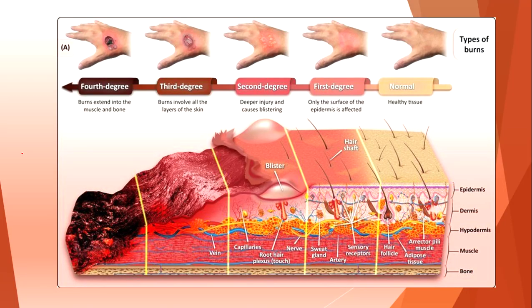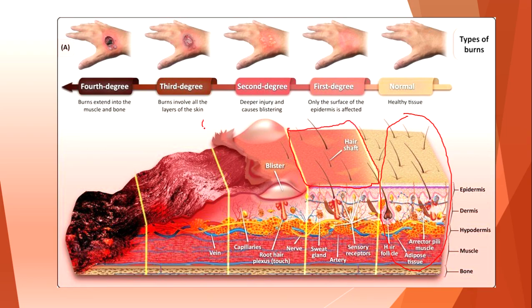On this picture we can see all degrees of burns. Here we see all the layers of the normal skin: dermis, epidermis and the deeper tissues. When we have a first degree burn, we have only erythema on the outer layer of the skin.